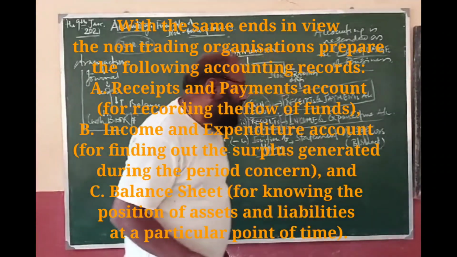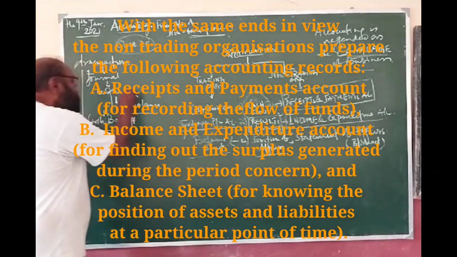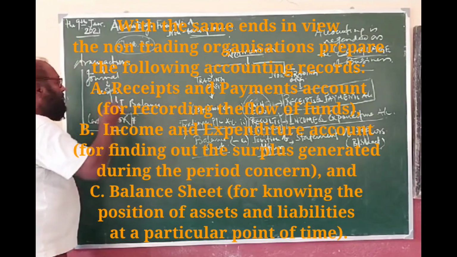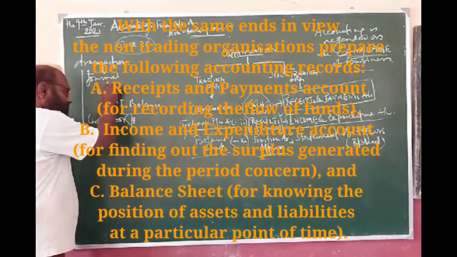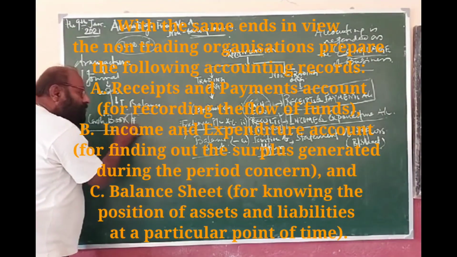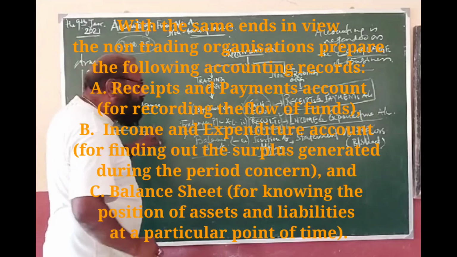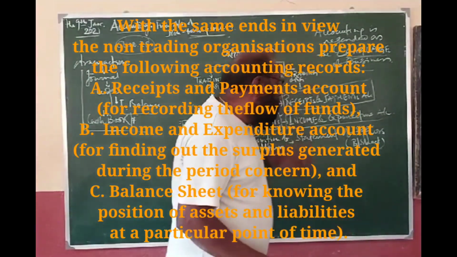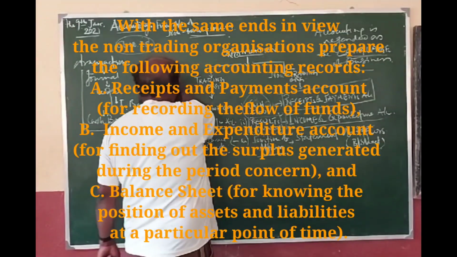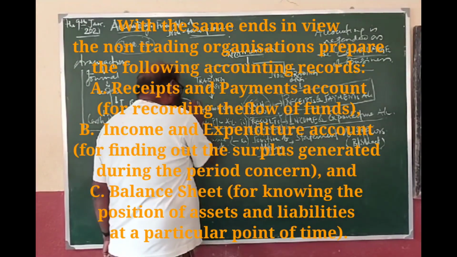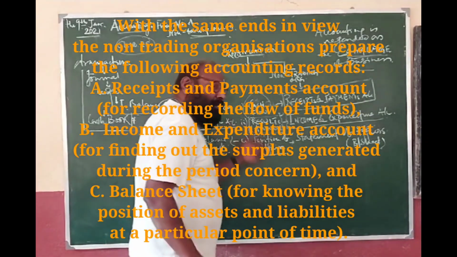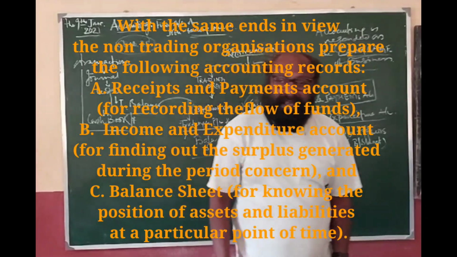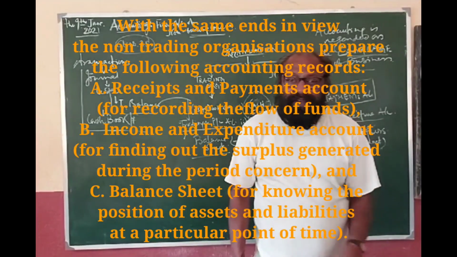But generally, each and every organization starts their accounting as soon as the transactions are effected, with the journal, ledger, and cash book. These are the minimum documents which each and every organization must prepare and maintain. And for getting the final results, we start with the trading account, then the profit and loss account is prepared. Profit is added to capital, any drawing is subtracted, and you get the balance sheet.